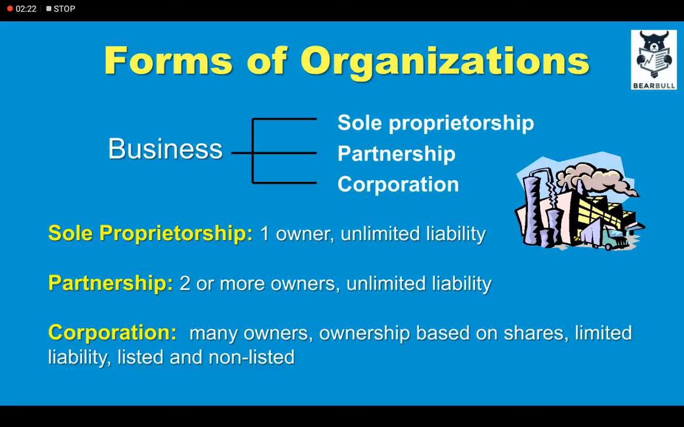Now, companies can be both listed and non-listed. Listed companies are those which are registered on the stock exchange and whose shares are bought and sold in the secondary market, that is, in the stock market. Whereas non-listed companies are those which are not listed on the stock exchange and their shares can only be traded privately by the individual owners.